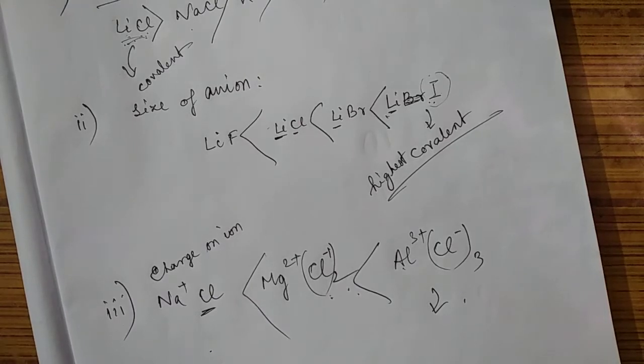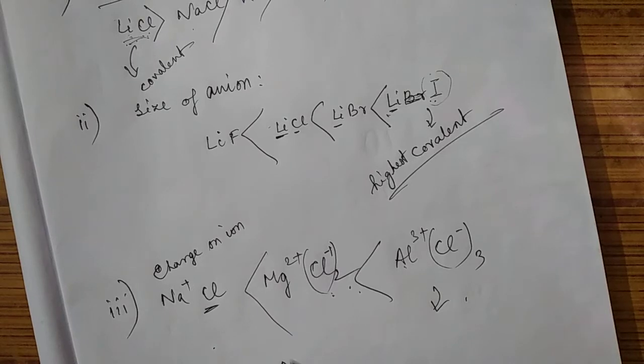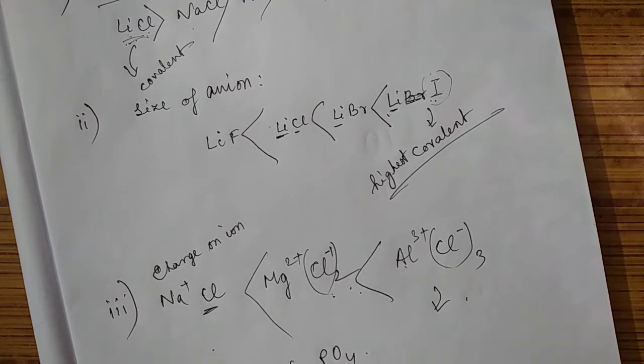Similarly, if we take sodium compounds, another one I am discussing, sodium sulfate, Na3PO4 and NaCl you can take.